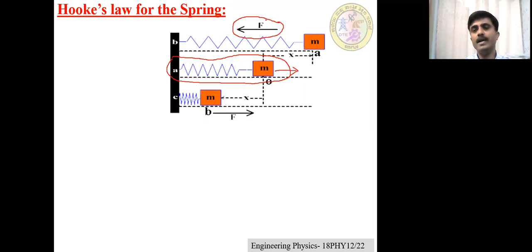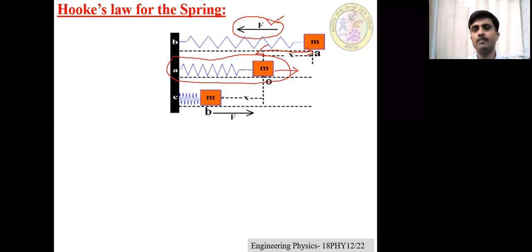The magnitude of this restoring force is found to depend on the displacement of the particle from the mean position. Also, we noticed that this restoring force is always directed towards the mean position.